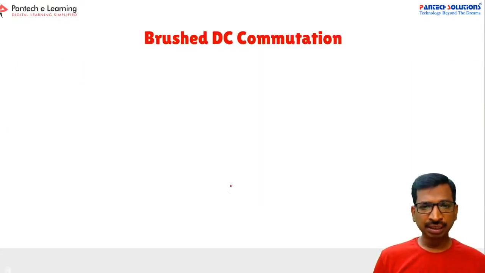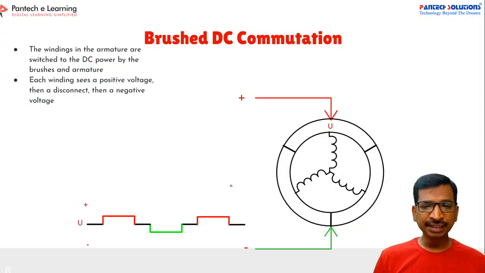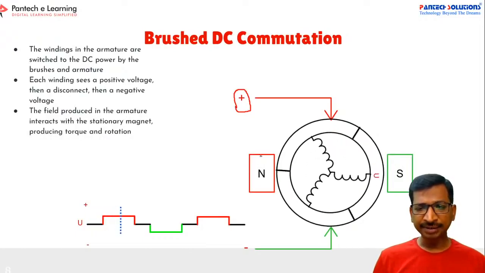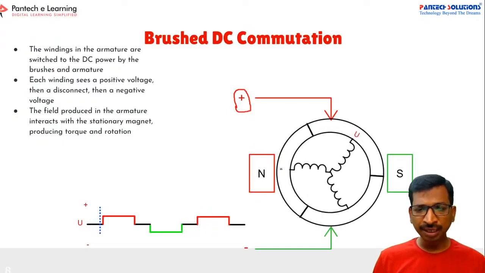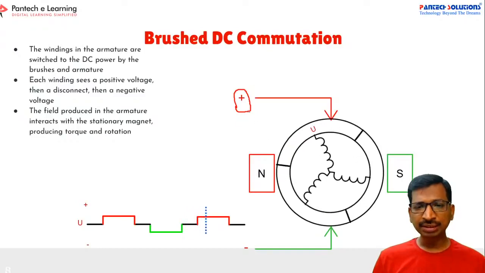And now let us check how the commutation is happening. See here in the DC motor, the stator will be the permanent magnet and the rotor will have a coil. Now we are applying a positive voltage. So what will happen? This north pole will get attracted, right? The stator is the permanent magnet, and we are applying the voltage.